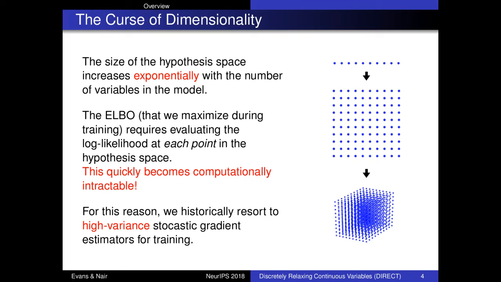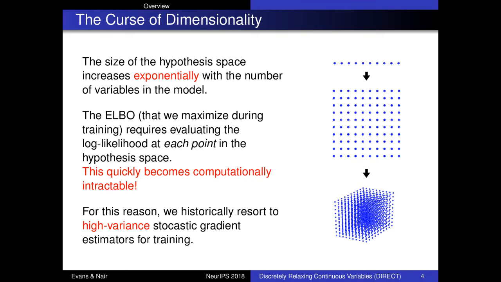The reason that training is typically challenging is because of the sheer size of the hypothesis space. That is, the total number of values the model variables can take, which increases exponentially with the number of variables in the model. This is problematic because of the variational inference optimization objective.